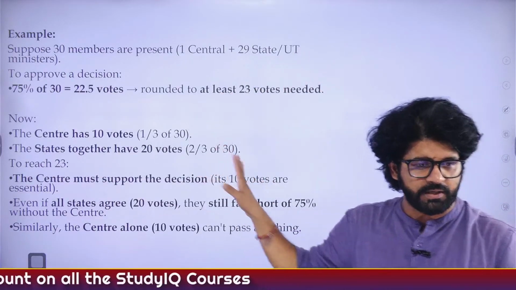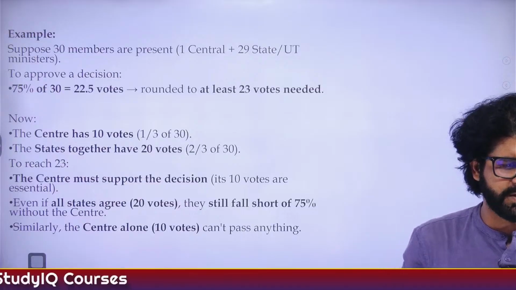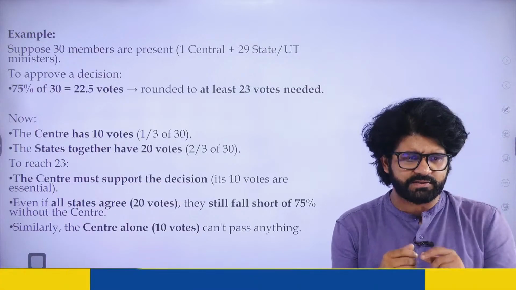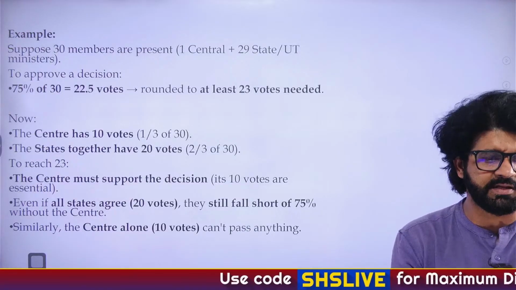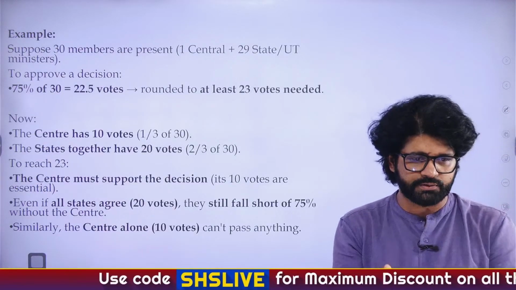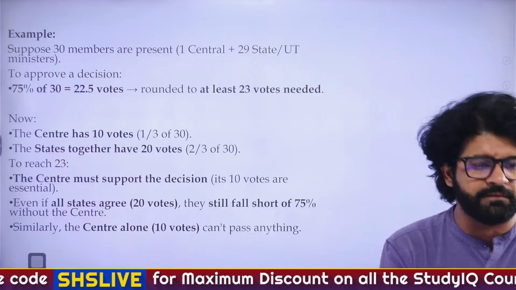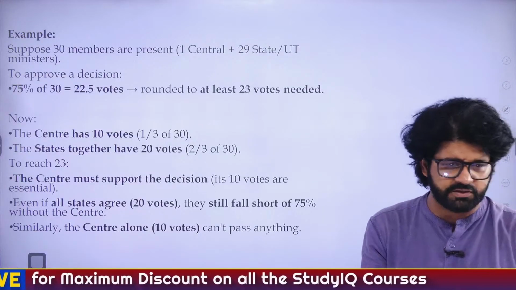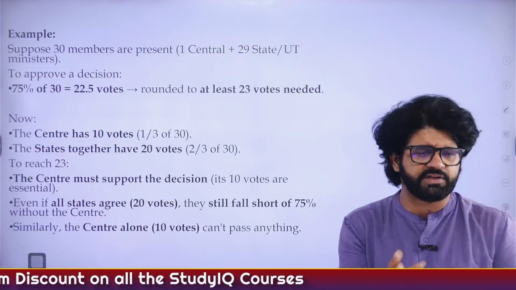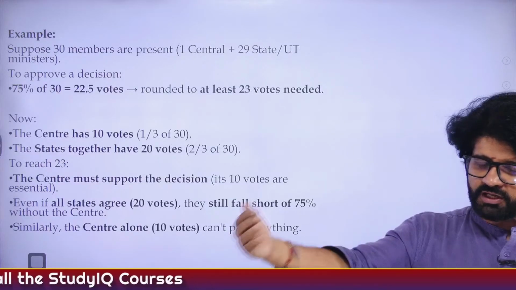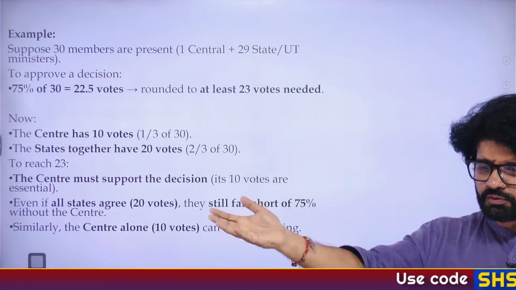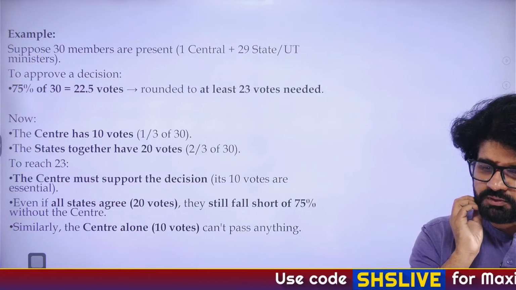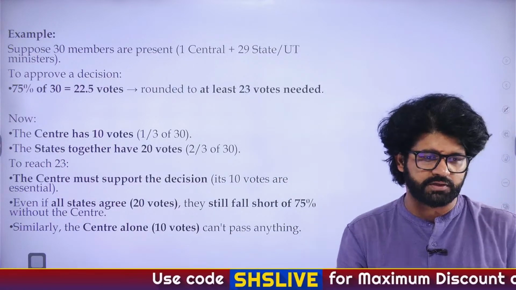30 members present. Why is there no ITC for 5%? Because anyway the 5% tax rate is very low. So if we give input tax credit, it doesn't make any sense. 12% is too much tax, so we want to give some relief to the manufacturer. So there was one justification given by the government that 5% is anyway too low. But now when you are moving goods from 12% to 5%, the goods which earlier used to enjoy input tax credit, their prices will increase. That is what the author is saying.